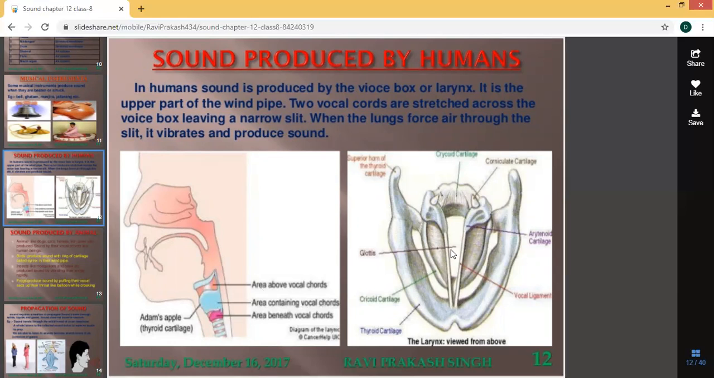Clear? This part is the glottis, then the cricoid cartilage, then the thyroid cartilage. Next to that only the thyroid gland will come. So this is the thyroid cartilage, then the vocal ligament, then the arytenoid cartilage, then the corniculate cartilage, then the cricoid cartilage. These are the different parts of the vocal cord. One pair of two vocal cords is stretched across the voice box, leaving a narrow slit. When air passes through this narrow space, the two vocal cords vibrate and produce sound.